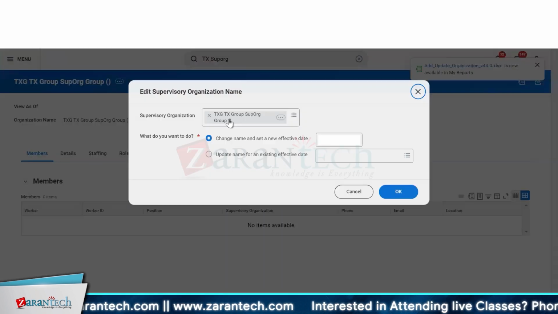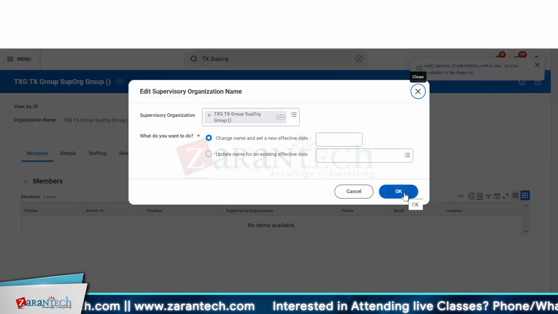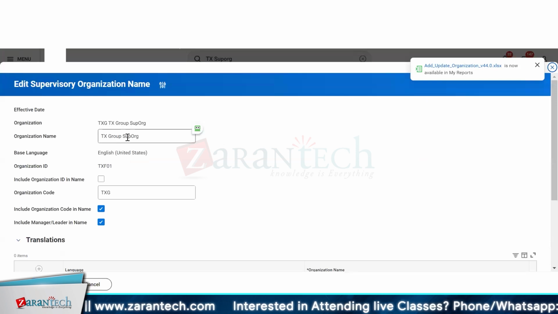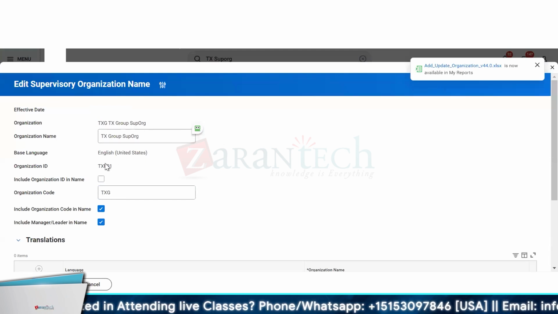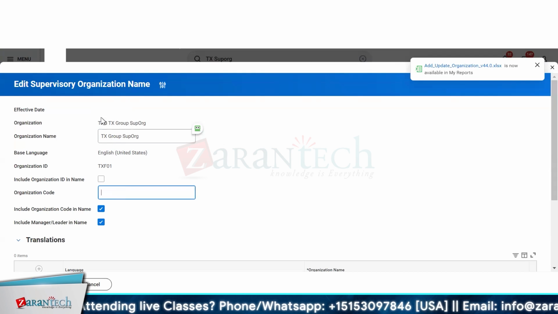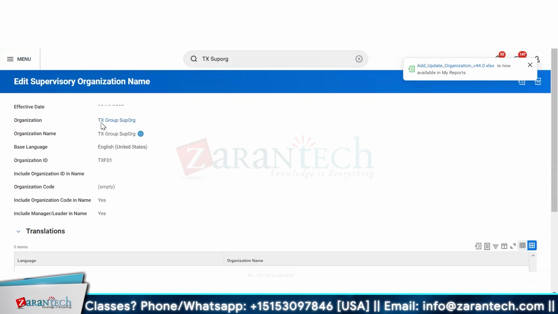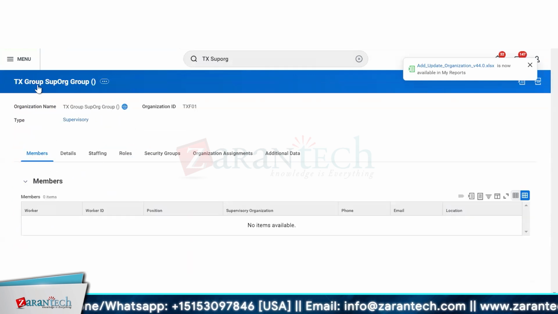Normally, naming should be in a proper organizational manner, with proper nomenclature. So here I remove this code now, because this code is creating a tag from here. So it is TX group supervisory organization. Now it looks much better, but again this group is coming.